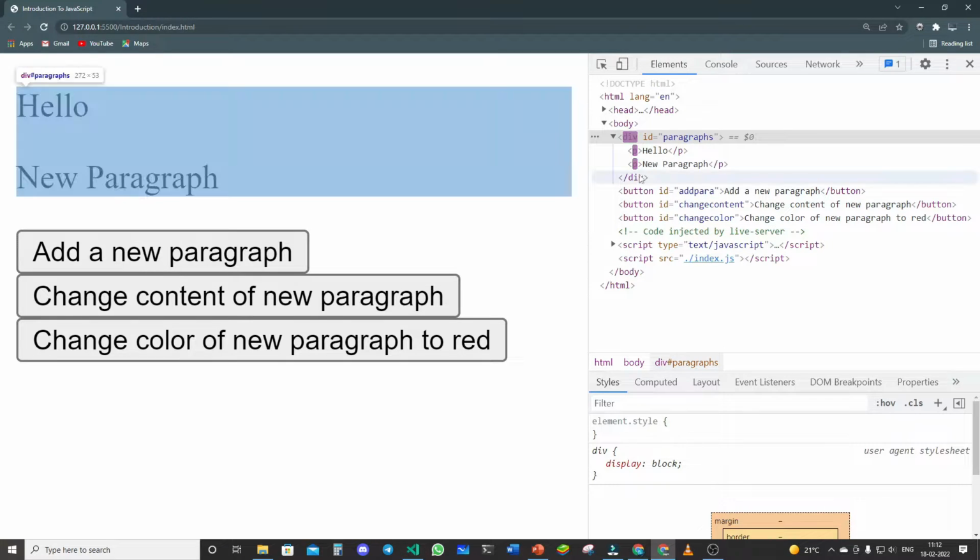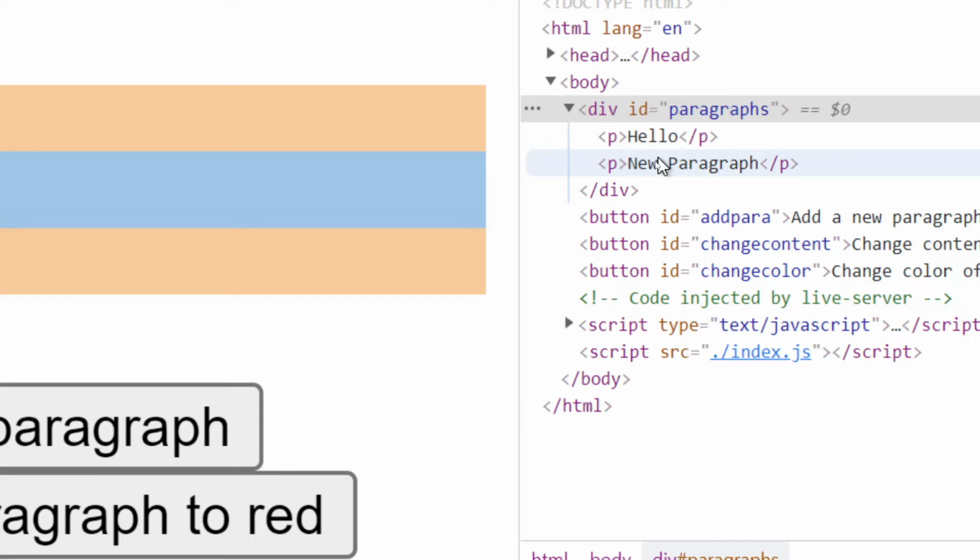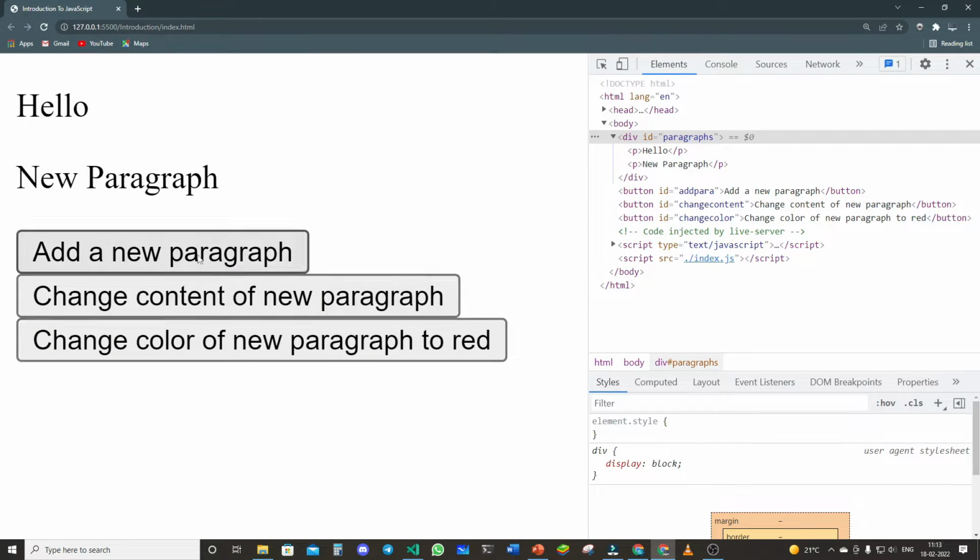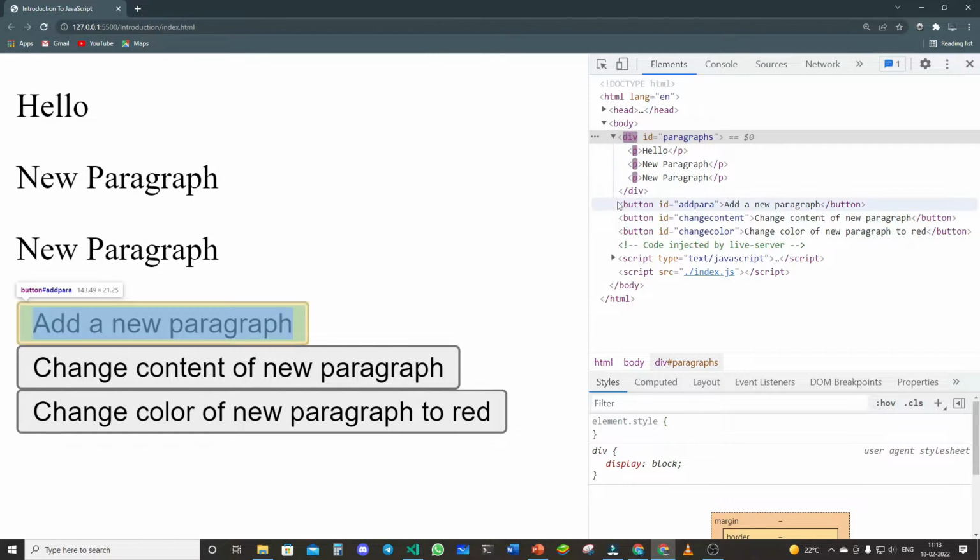When I click over it, you can see a new paragraph automatically gets added over here. You can see that was not earlier there, but now it's there. Okay, you can see that when I click on this, a new paragraph gets added. I can keep on adding new paragraphs. Okay, let me just click again. You can see another paragraph added.